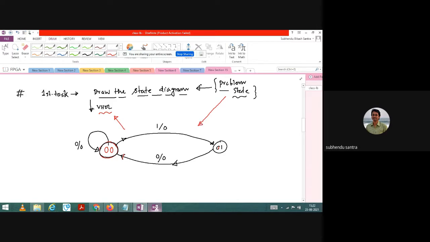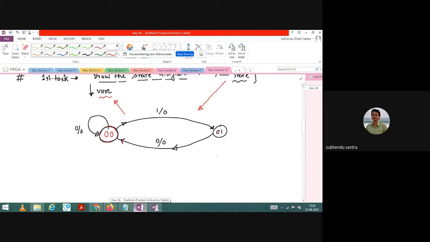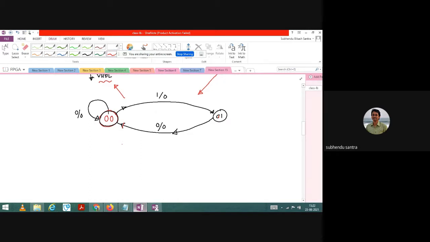I have not given any problem statement. I am just arbitrarily drawing one state diagram, and from there I will help you understand how to write the VHDL code for it. Slowly, once you understand the concept, I will take up one problem statement, draw the state diagram, and write the VHDL code for that. Just wait. Now let us say 0 1. In that 0 1, if you apply 0, you already know it will change to the previous state. Now let us say you apply 1.